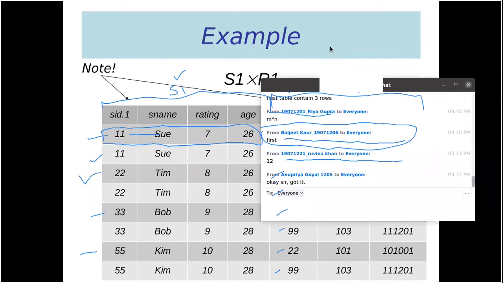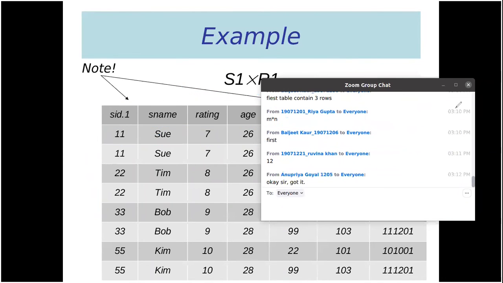Got my point? Okay. Now coming to total number of rows. What will be the total number of rows? If original table, first table contains M rows and second table contains N rows, then what will be the total number of rows? Sagar is getting 64 values. I don't know how. Sagar, how you are getting 64?